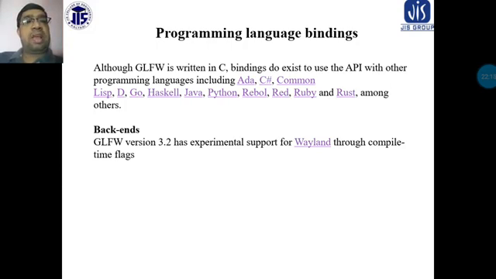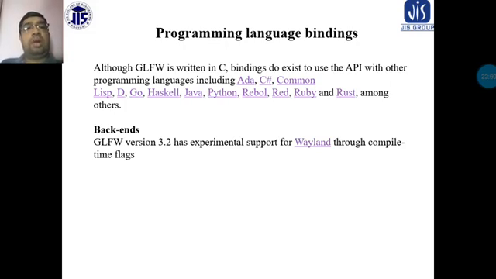Now the backends. GLFW version 3.2 has experimental support for Wayland through a compile-time option. Different programming languages are essential for software improvements. In different projects, you will need to know the different programming languages available.